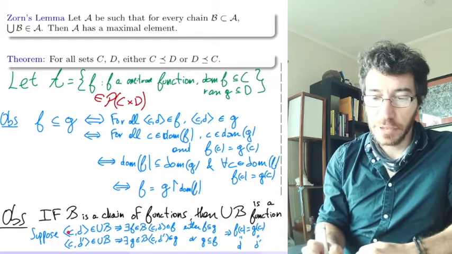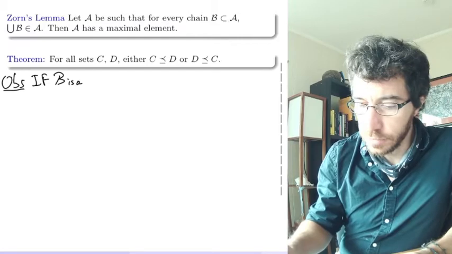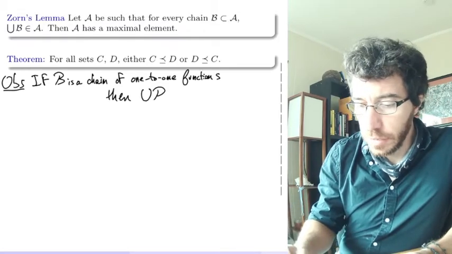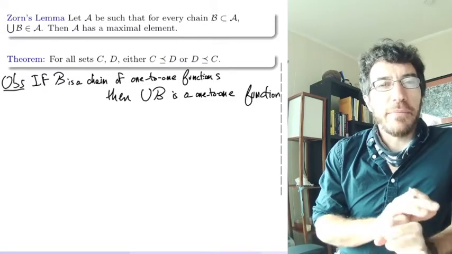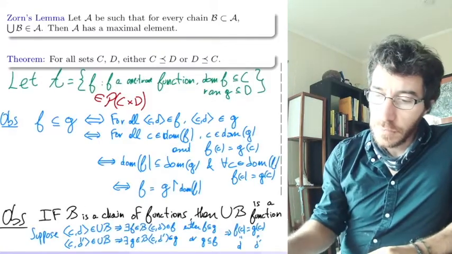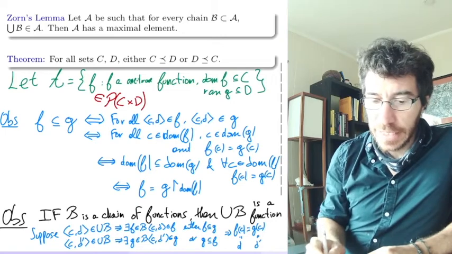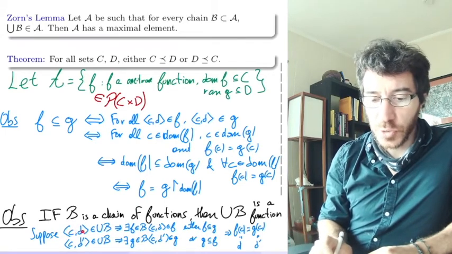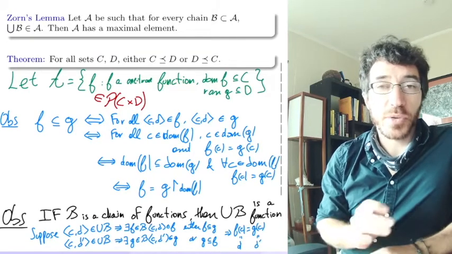Another observation is that if B is a chain of one-to-one functions, then the union of B is a one-to-one function. The proof is essentially the same as this one, because to prove that something is one-to-one, I have to take C goes to D and C' goes to D, the same thing.